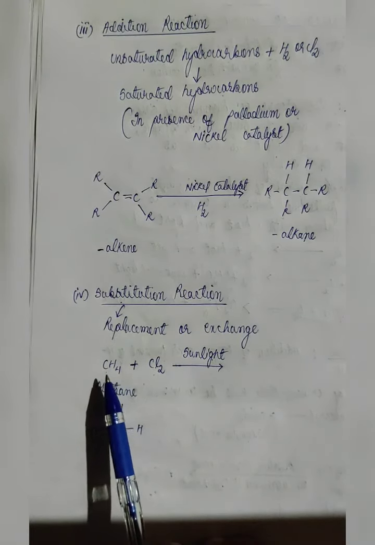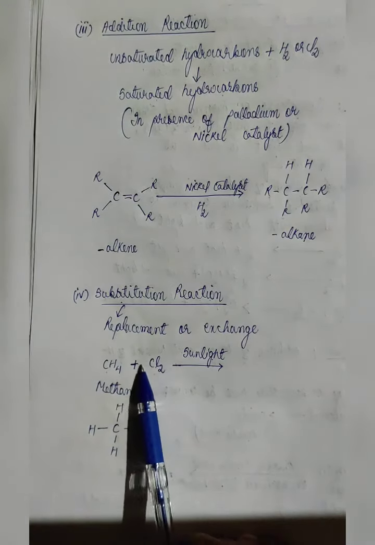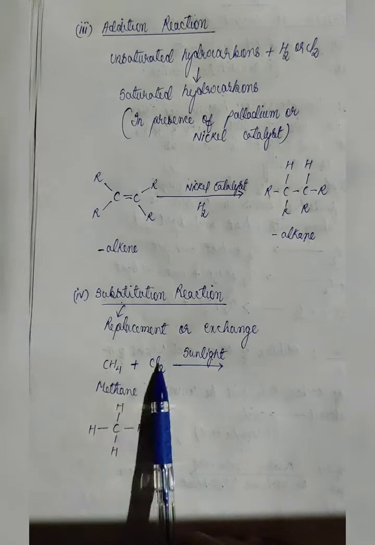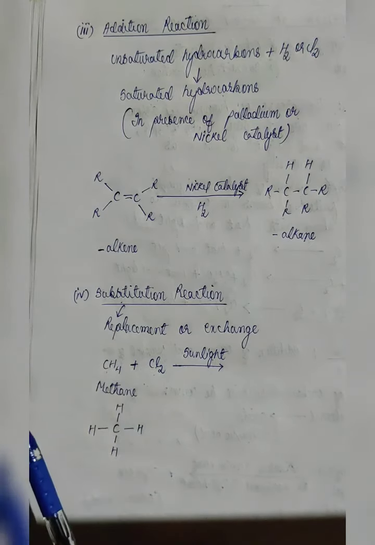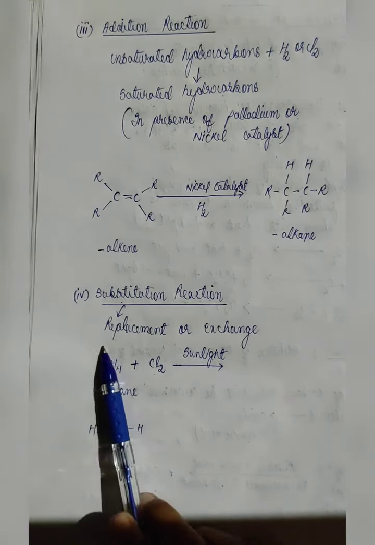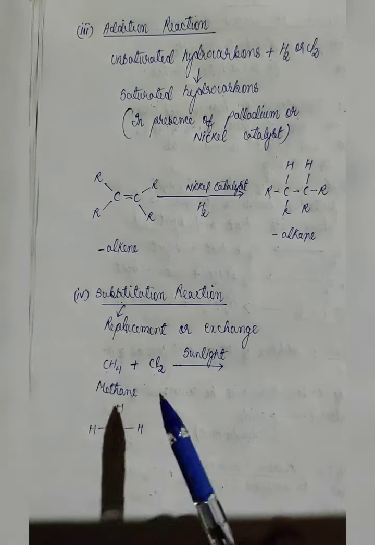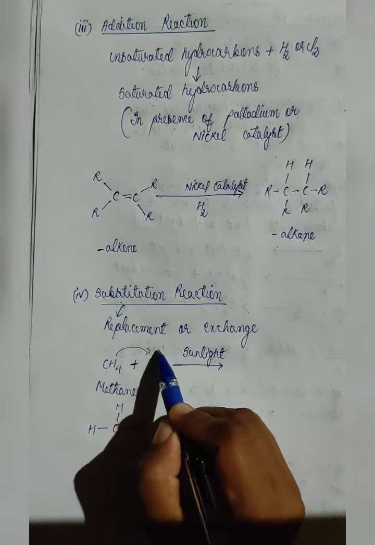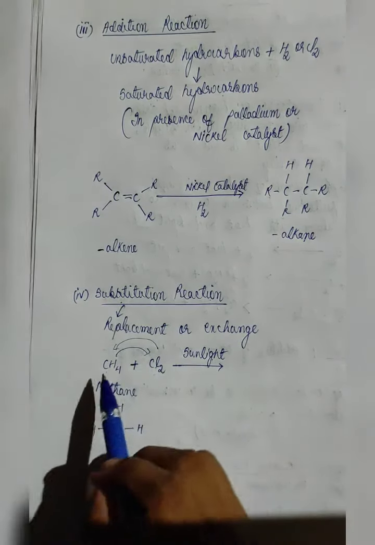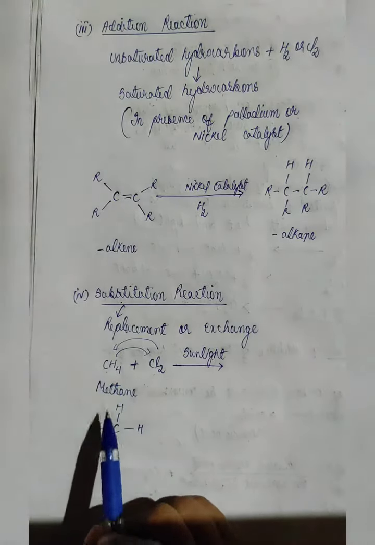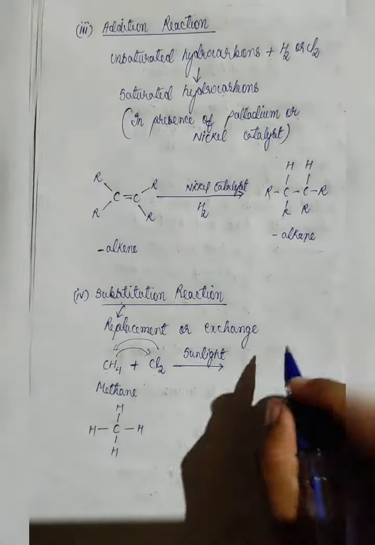So whenever saturated hydrocarbon reacts with chlorine in presence of sunlight, the reaction is very fast. And now replacement will take place. That means hydrogen will go and occupy some position and chlorine will also go and occupy position. That means some kind of exchange or replacement will take place. So let us see what happens when this saturated methane reacts with chlorine.